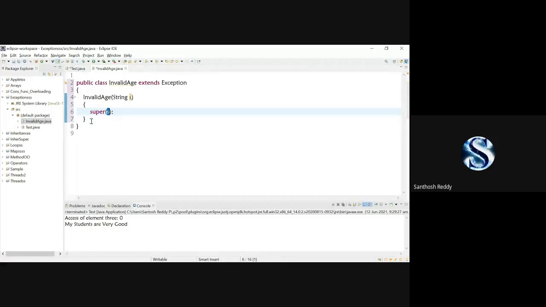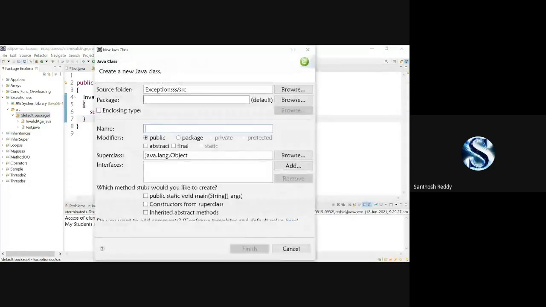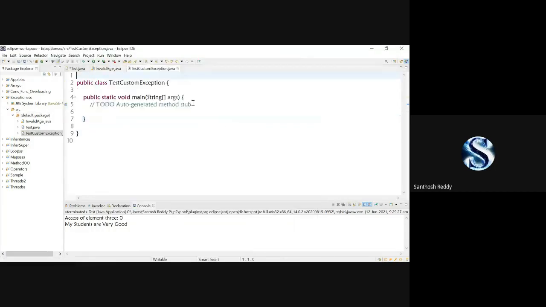This is the one class where I have written. Save this code. Now I'm going to create another class, which is TestCustomException. Now I'll create one method and I'll save the code. That's it.